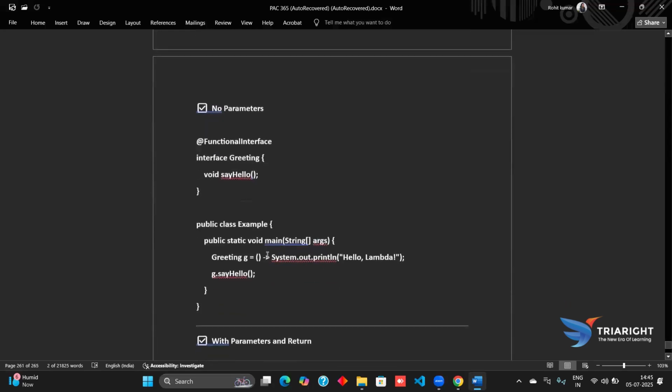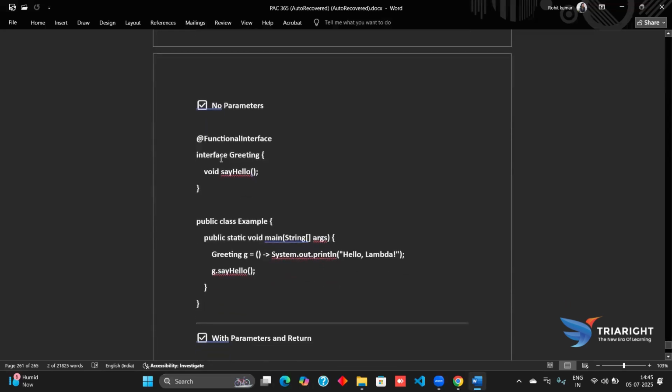Now coming further, with no parameters, there can be functional programming where no parameters are passed, like with the @FunctionalInterface annotation. In a functional interface, we first declare that it's a functional interface, though this can be optional. After that there is an interface named Greeting, which has a body with a single abstract method.